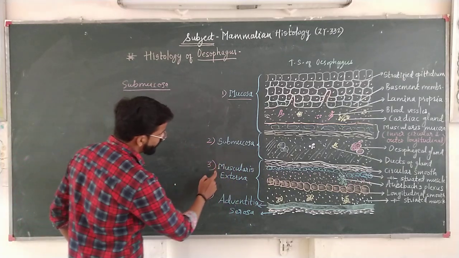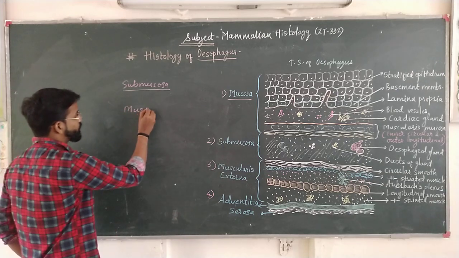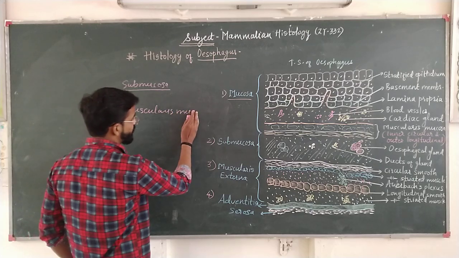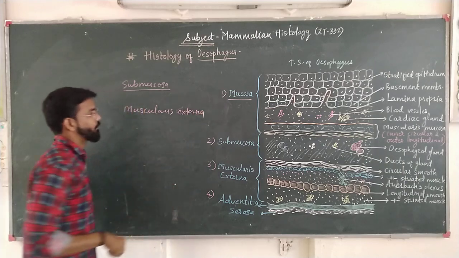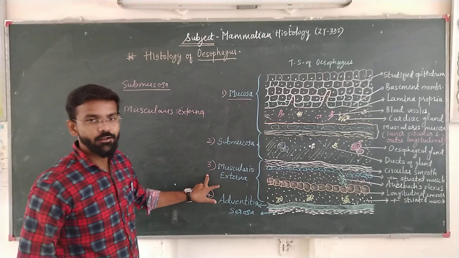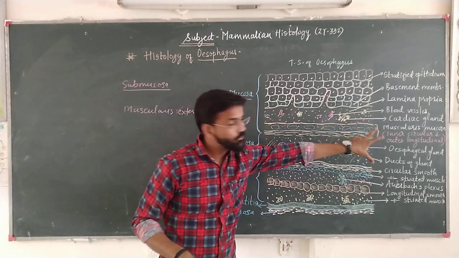Now, below the submucosa, the third region comes, that is muscularis, or it is called muscularis externa. Here, muscularis externa, because in the lamina propria we have seen there is the muscularis mucosa.